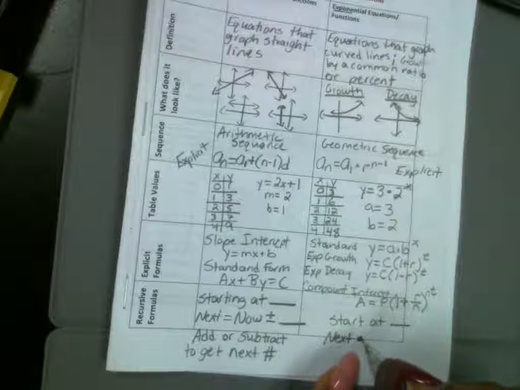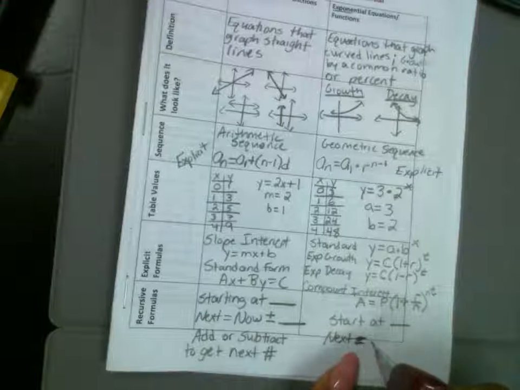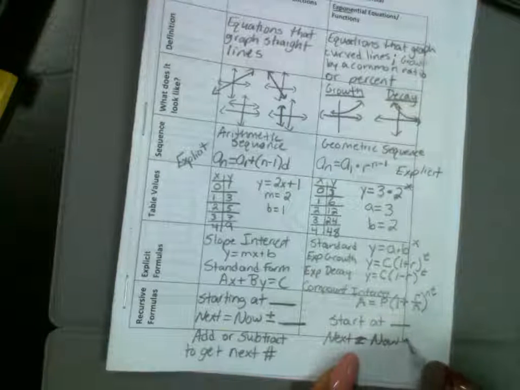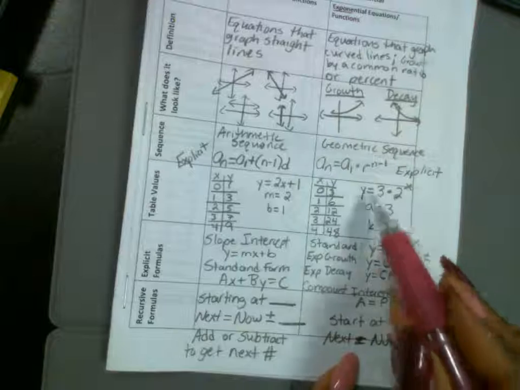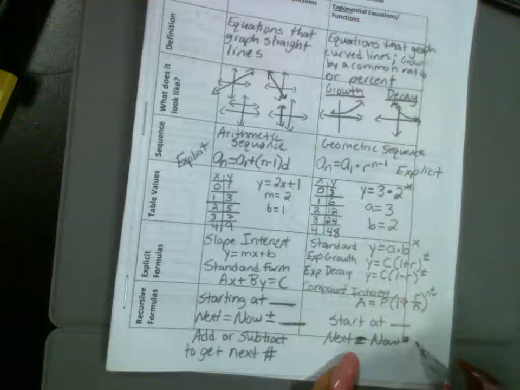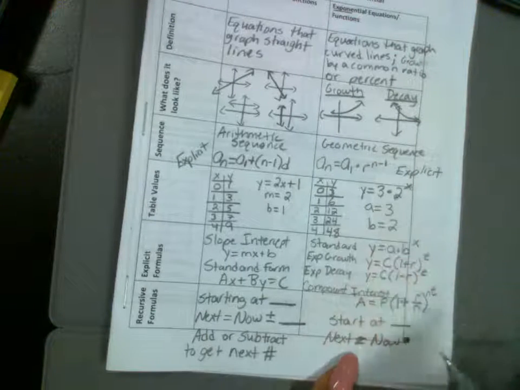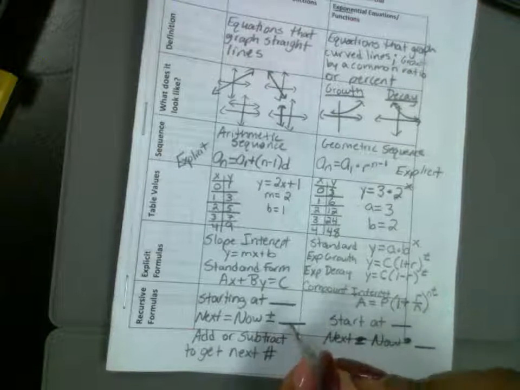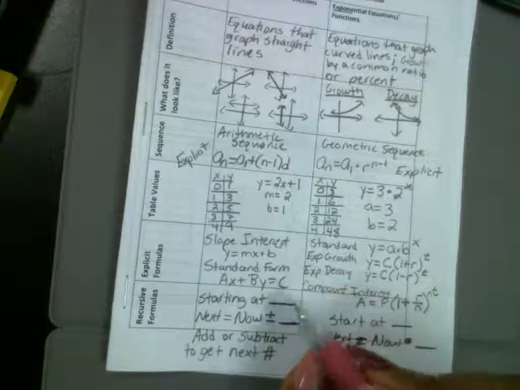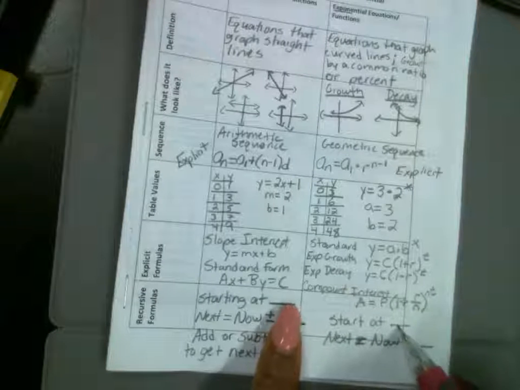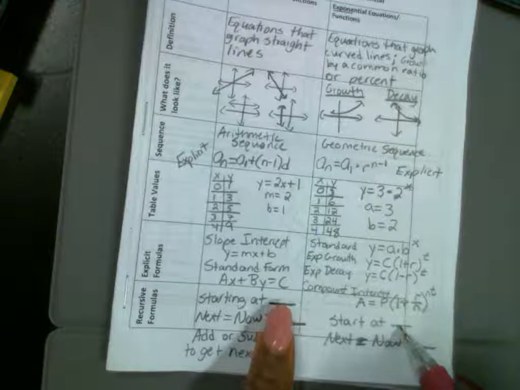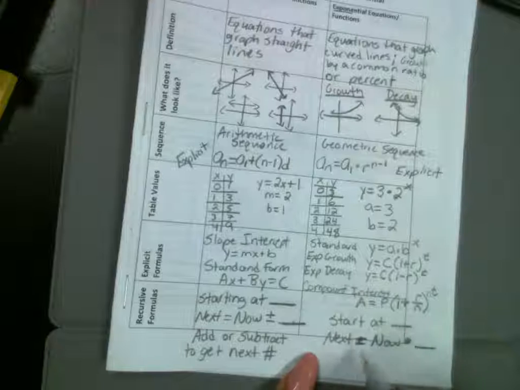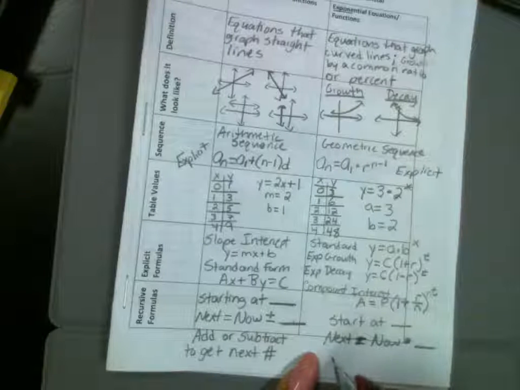You write this in: next is equal to now times. And like for this one, you're multiplying to get to the next number. So this will be times 2 if we're doing this one. So this is your common ratio goes here. Your slope goes here. And your starting amounts, your y-intercepts go here. So for exponential functions, you multiply to get to the next number.